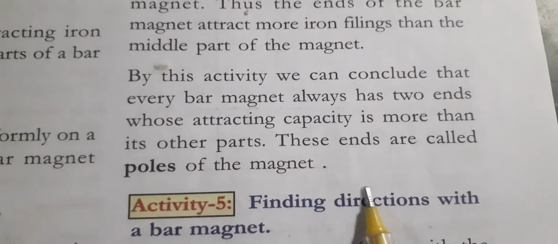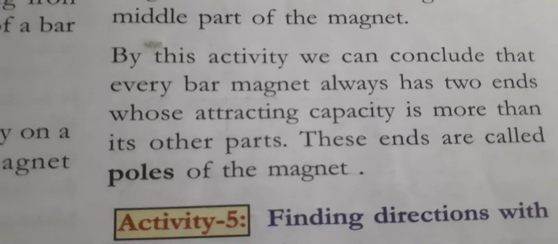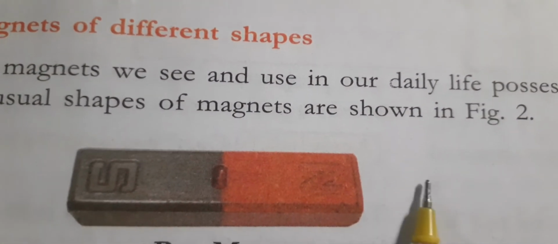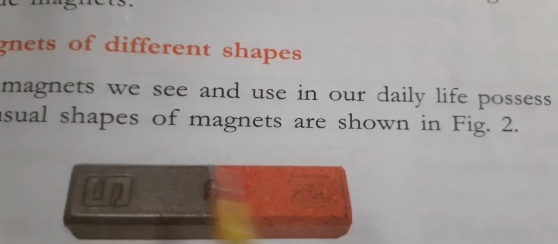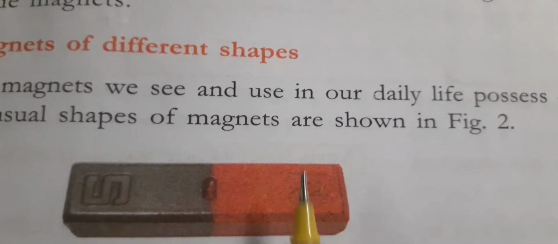These ends are called poles of the magnet. Poles of the magnet, we have two poles, south pole and north pole. These poles are called, what are they called?